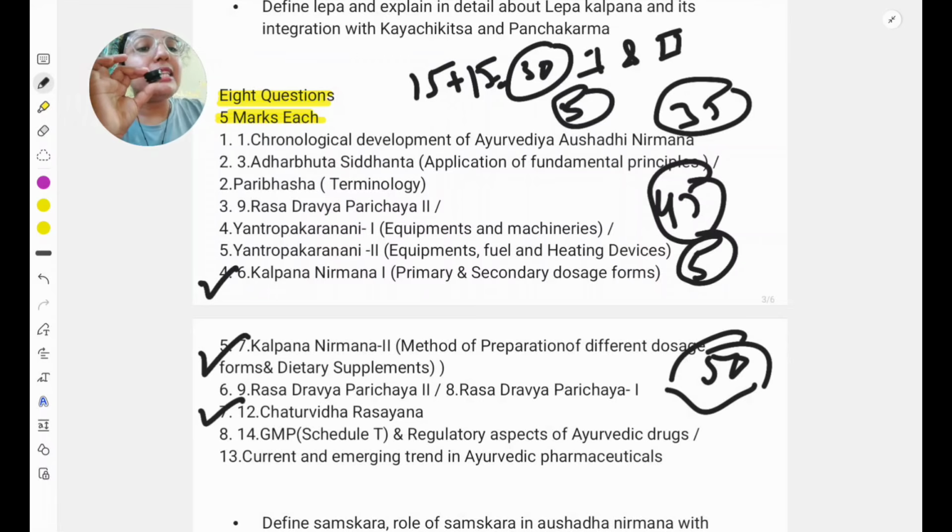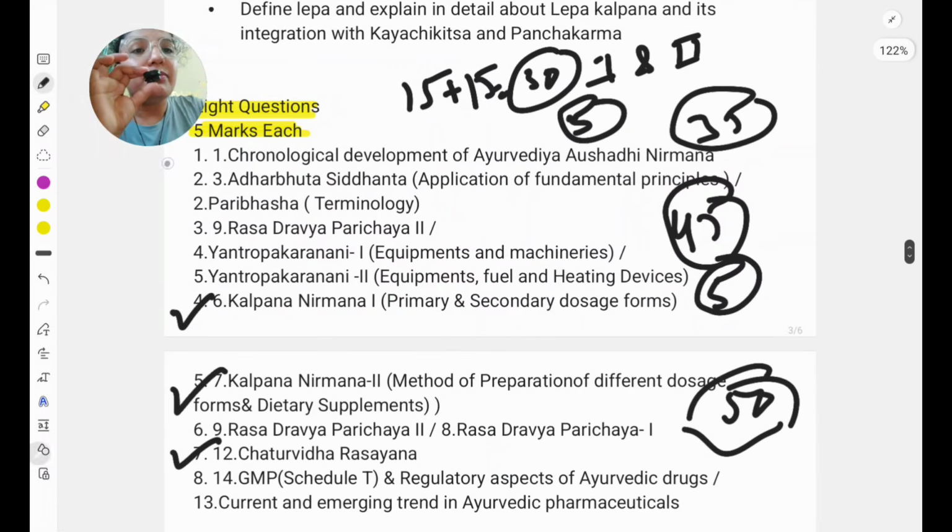Okay. Next important thing is Adharbhuta Siddhanta, Paribhasha and Rasa Dravya Parichaya 2. So here one SAQ will be there. From Rasa Dravya Parichaya 2, usually they will ask Kasisa or Gori Pashana, like that. So you have to study 2 or 3 of these.